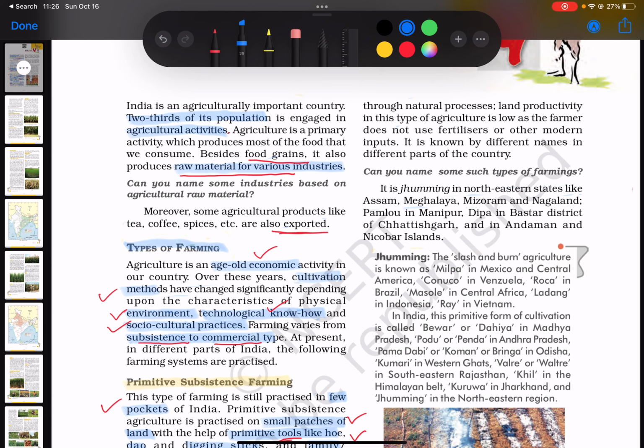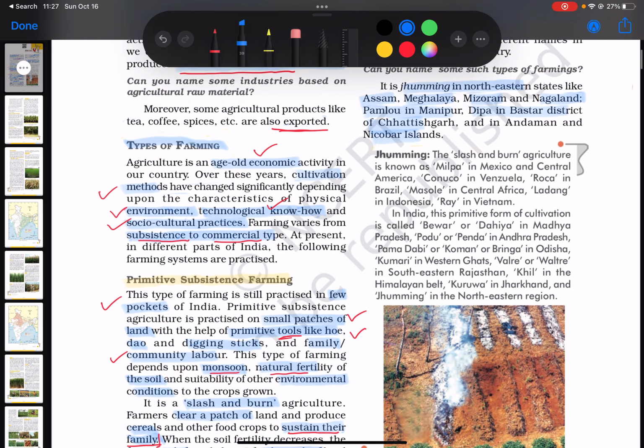Now, an important idea is that land productivity, which means the amount of crops that you get from this kind of farming practice or agriculture, is low as the farmer does not use modern methods like fertilizers or any other modern equipment. And this is known by different names in different parts of the country. So it is known as jhuming in the northeastern states like Assam, Meghalaya, Mizoram, and Nagaland. Pamlou in Manipur. It's known as Dippa in Bastar district of Chhattisgarh and in Andaman and Nicobar Islands as well.